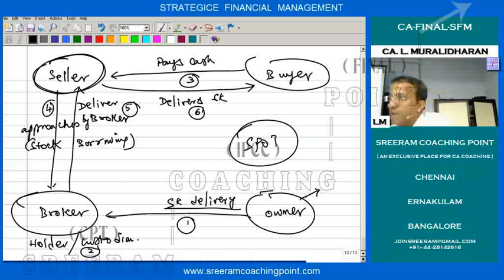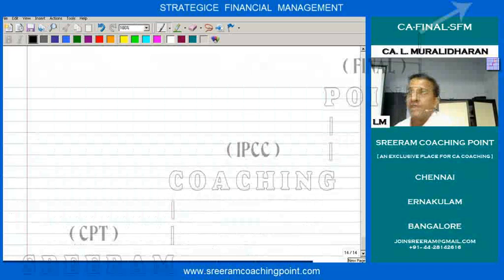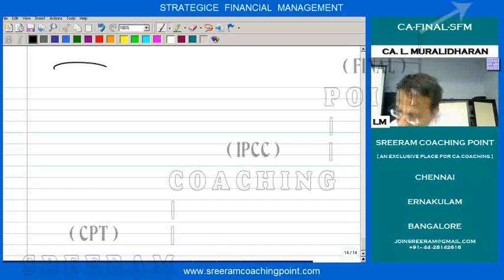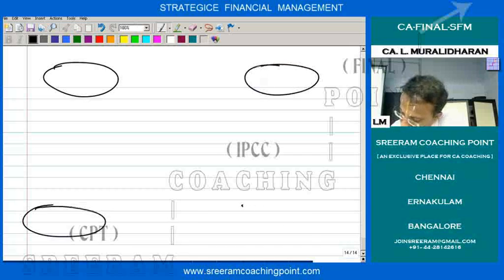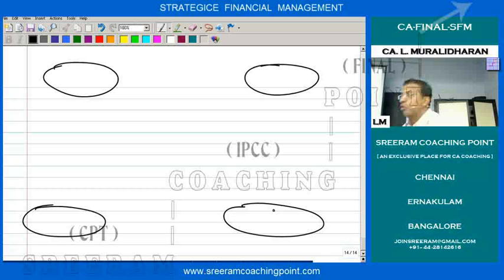This is happening at spot. Now, what is happening in the future? That is on the maturity date, 10 days later. Who are those 4 circles? Nisha will help us. This one, seller, buyer, Supriya will help us, broker and owner.